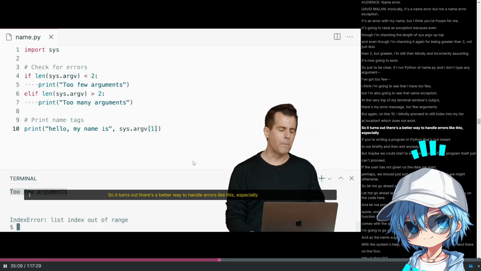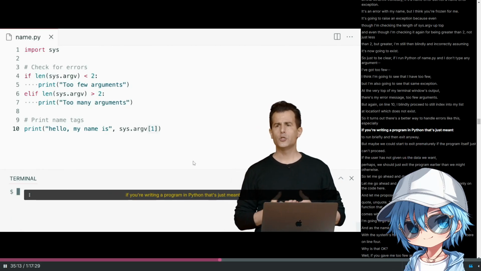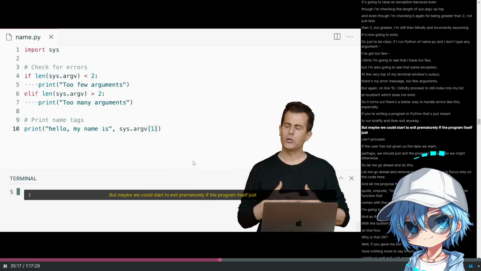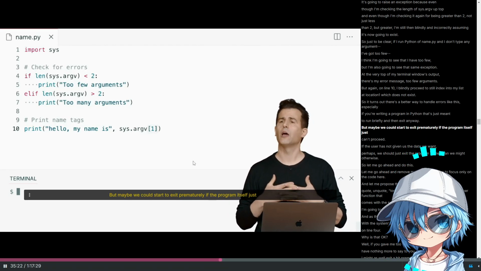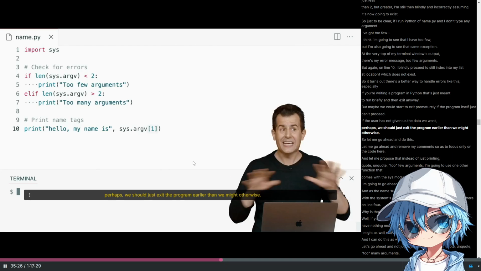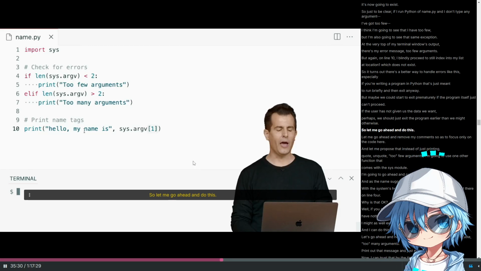So it turns out there's a better way to handle errors like this, especially if you're writing a program in Python that's just meant to run briefly and then exit anyway. But maybe we could start to exit prematurely if the program itself just can't proceed. If the user has not given us the data we want, perhaps we should just exit the program earlier than we might otherwise. So let me go ahead and do this.